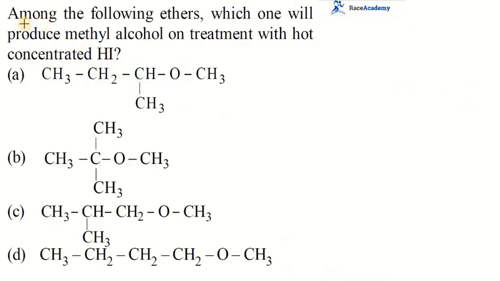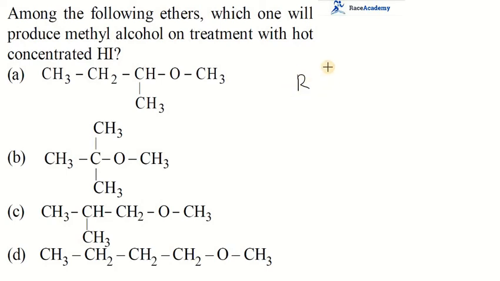Let us move to the next question. Among the following ethers, which one will produce methyl alcohol on treatment with hot and concentrated hydrogen iodide? As you know, when ethers are treated with hydrogen iodide, there is a possibility of formation of alcohol and alkyl halide.